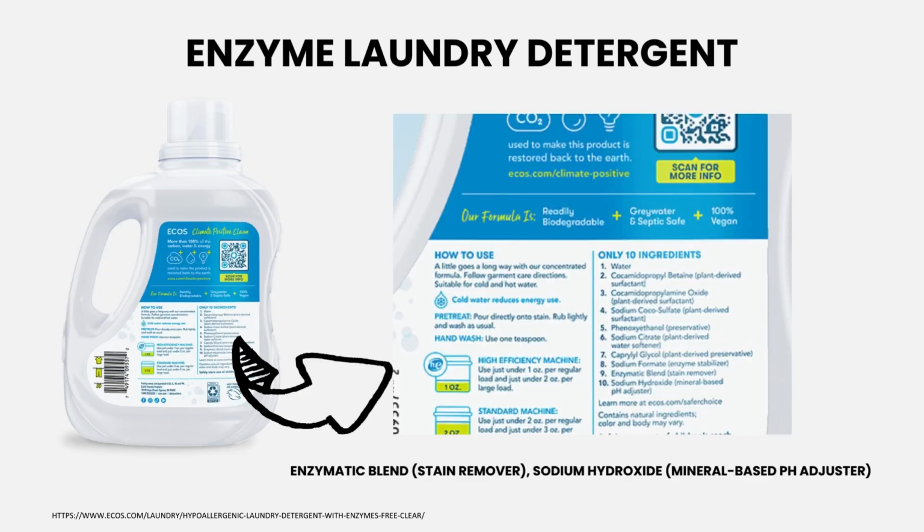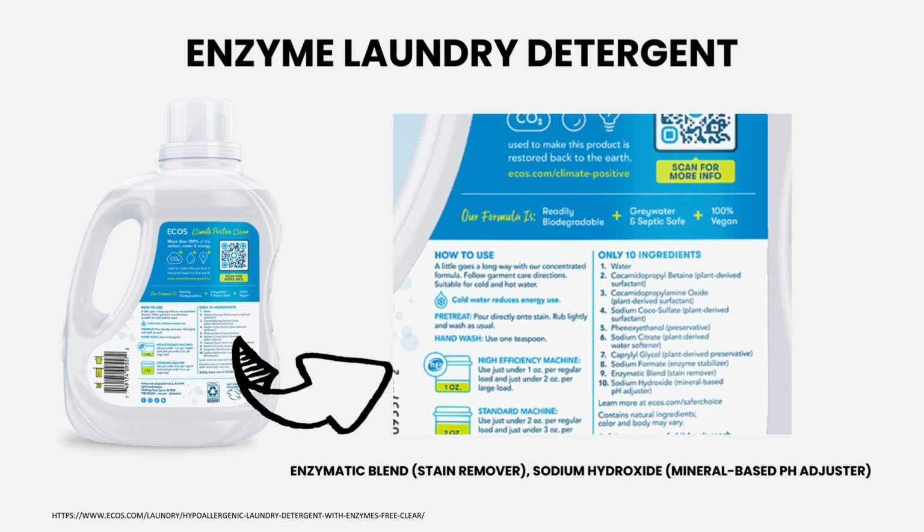Now let's take a closer look at this detergent. We can see that it has an added enzymatic blend, which is the stain remover, and also sodium hydroxide, which is a mineral-based pH adjuster. We have known that the pH will impact the enzymatic activity.